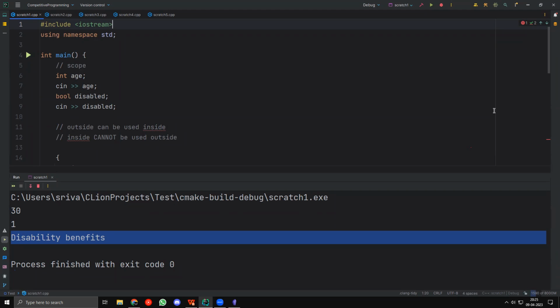Can you please make a video on how to use CF and CodeChef? There will be a session on this separately. Don't worry about this.